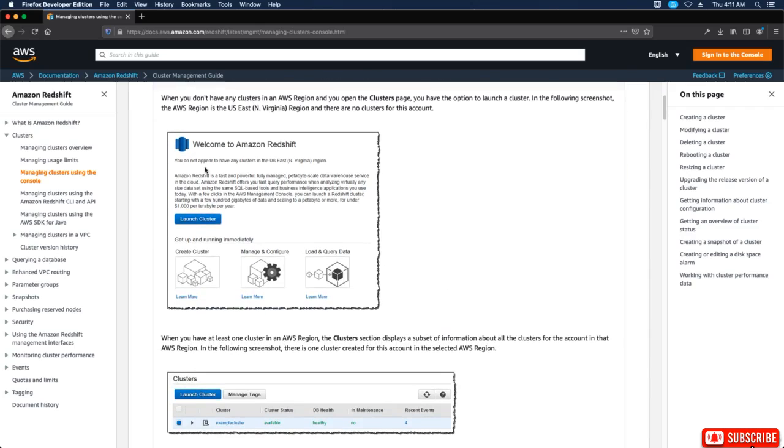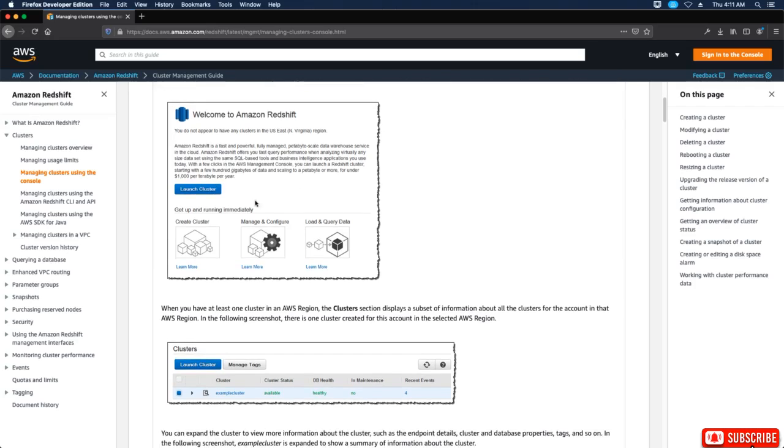Okay, so you can see here, you can do $1,000 per terabyte per year, that's pretty good.